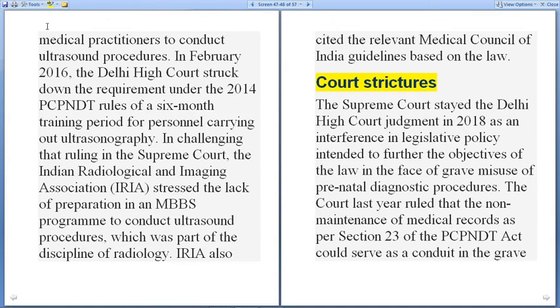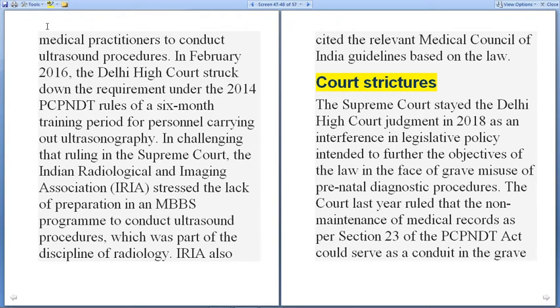In challenging that ruling in the Supreme Court, the Indian Radiological and Imaging Association, that is IRIA, stressed the lack of preparation in the MBBS program to conduct ultrasound procedures, which are part of the discipline of radiology. It also cited the relevant Medical Council of India guidelines based on the law.